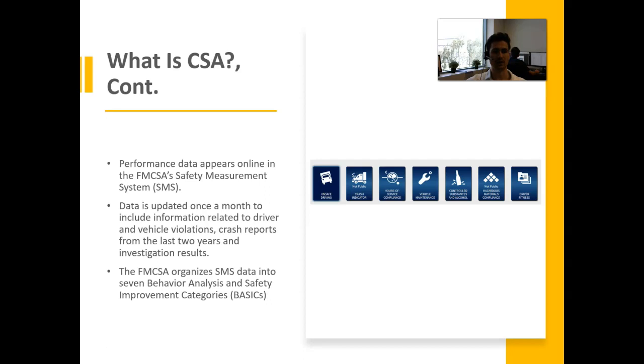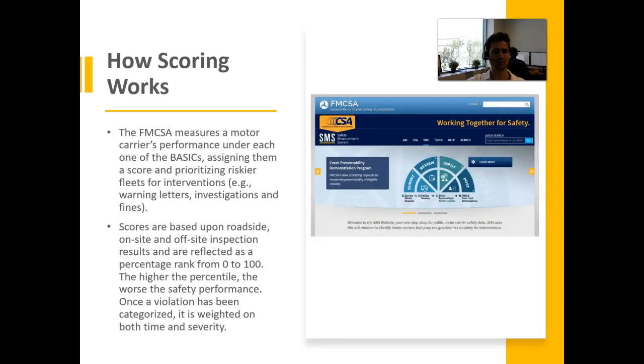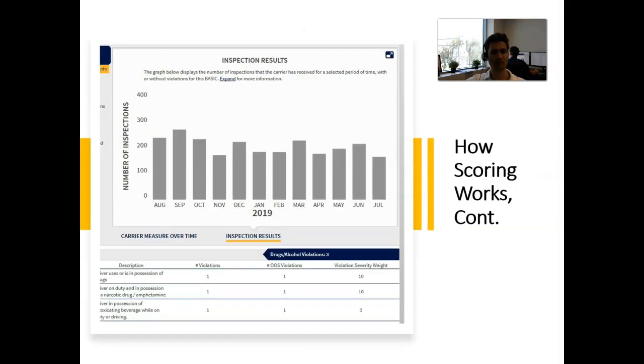It's updated once a month and includes information related to driver and vehicle violations, crash reports from the last 2 years, and investigation results. They then organize this data into 7 Behavioral Analysis and Safety Improvement Categories, also known as BASICs. The scoring measures a motor carrier's performance under each one of the BASICs, assigning a score and prioritizing riskier fleets for intervention. Scores are based upon roadside, on-site, and off-site inspection results and are reflected as a percentile rank from 0 to 100. The higher the percentile, the worse the safety performance. Here's an example of what some of the data looks like through the website.